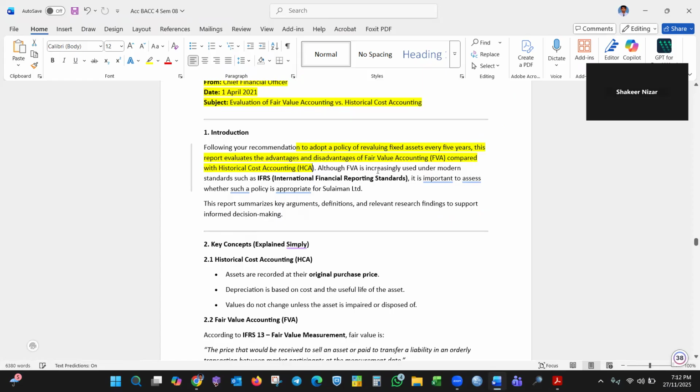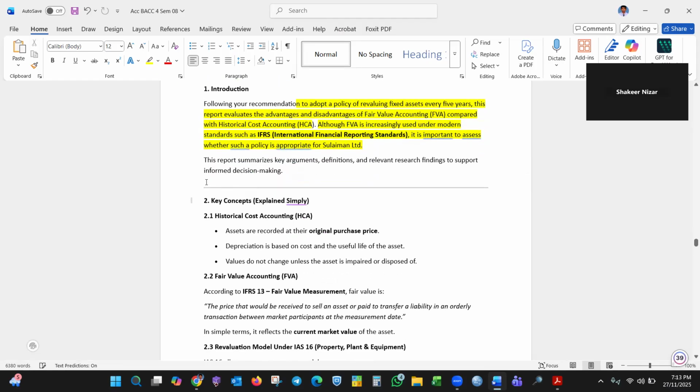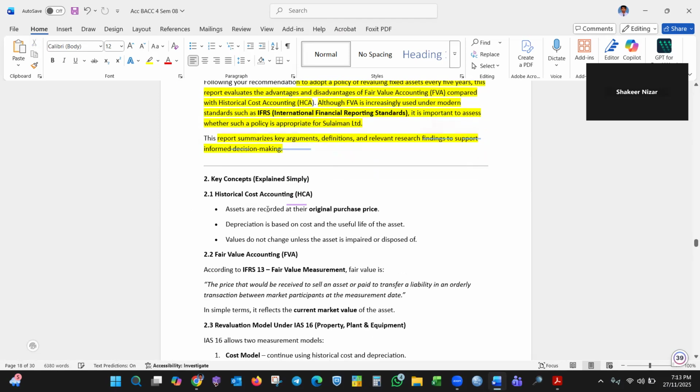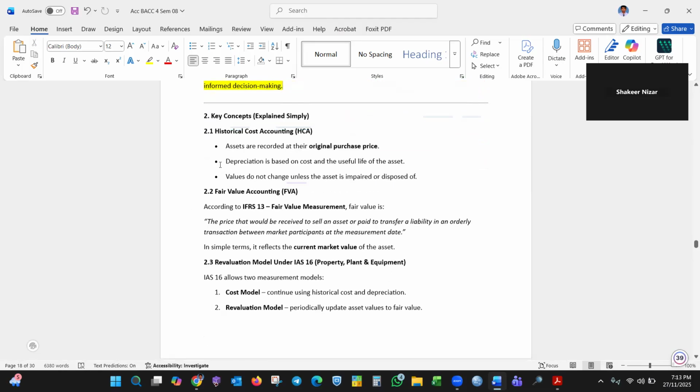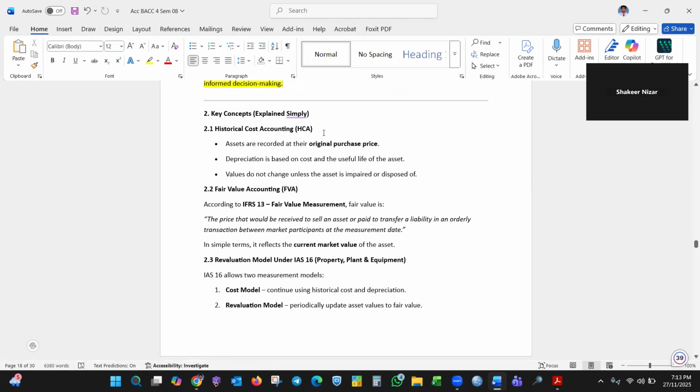Although fair value accounting is used under modern standards such as IFRS, it is important to assess whether such a policy is appropriate for our company, that means Suleiman Limited. This report summarizes key arguments, definitions and relevant research findings to support informed decision making. Key concepts: you need to explain the concepts.